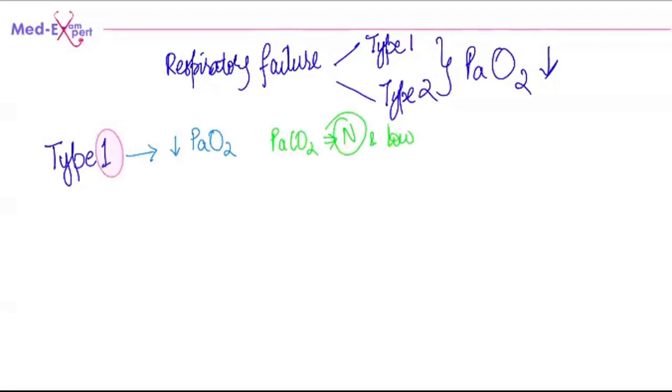But in type 2, there are going to be two values that you can look at. The partial pressure of oxygen is going to be low, and the partial pressure of carbon dioxide is going to be high. Two values are abnormal in type 2. One value is abnormal in type 1.